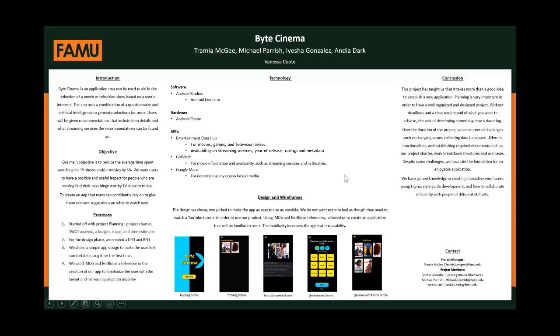If the user cannot find what to watch or they don't know what to watch, they can go to our questionnaire screen, which will ask them a series of questions to familiarize the database with what the user wants to watch. Once the user fills out the questionnaire, the database will then give the user a selection of movies and or TV shows to watch based on their answers.